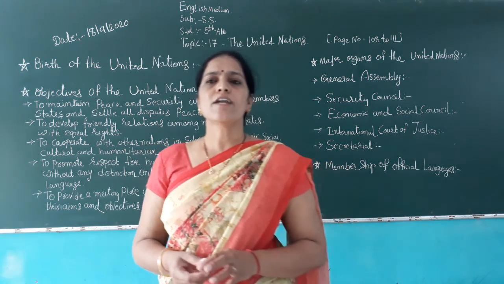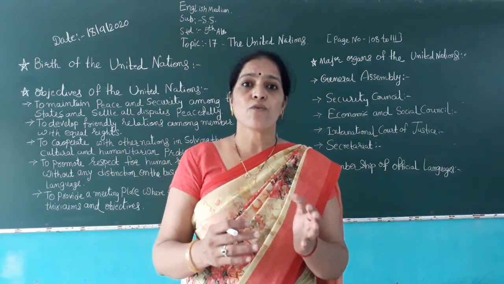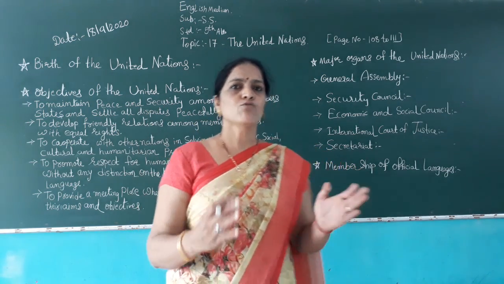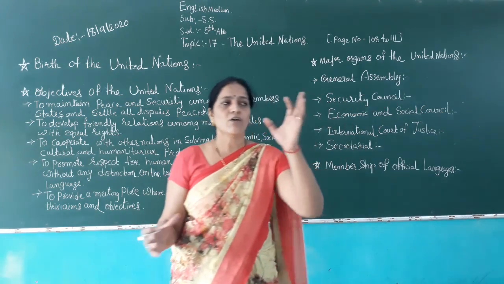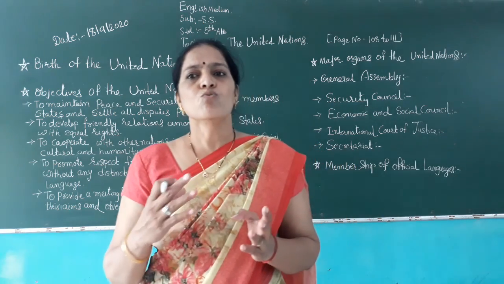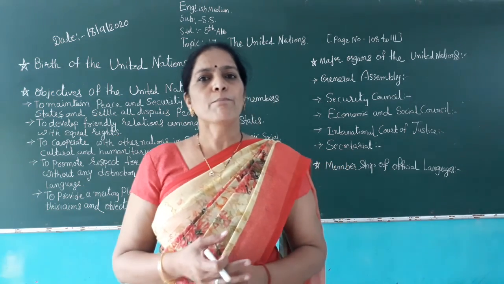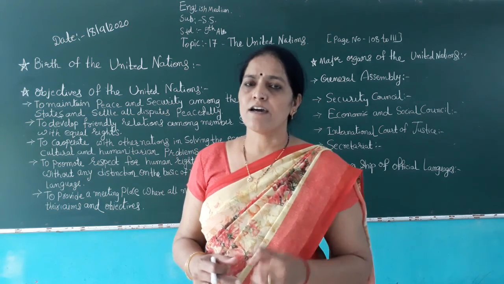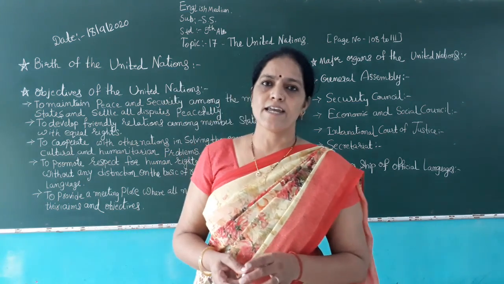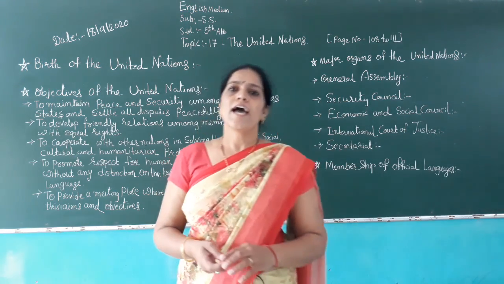Each member state has one representative in the General Assembly. They meet at least once a year. If any nation is a member of the UN, it has to join the General Assembly. Once during the whole year, they meet to discuss international problems and find solutions on how to settle them peacefully. The General Assembly chooses one representative as its president.